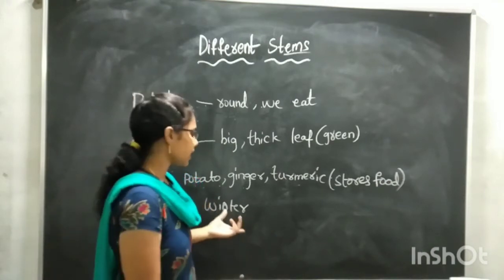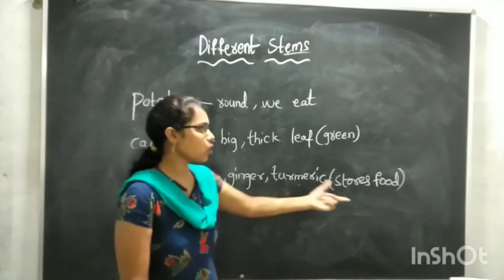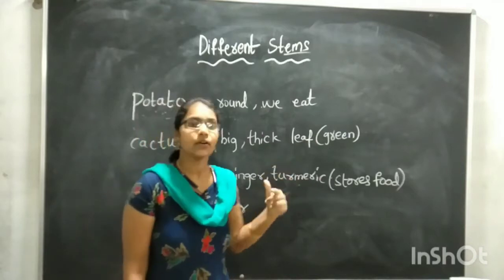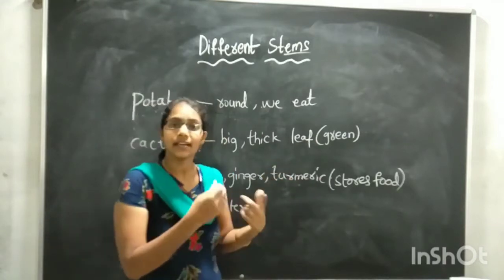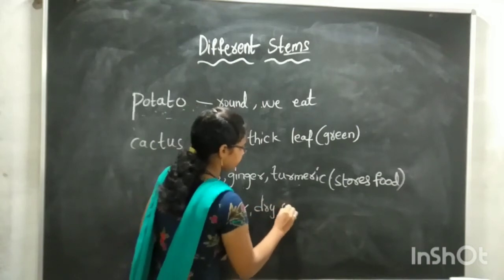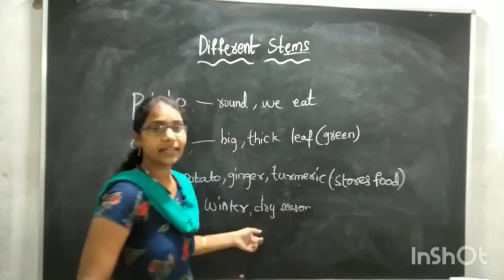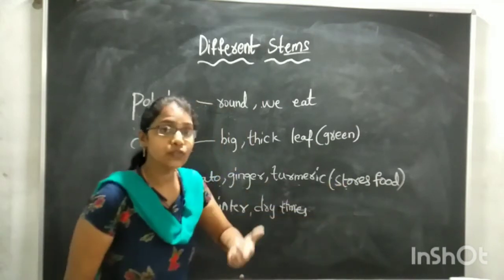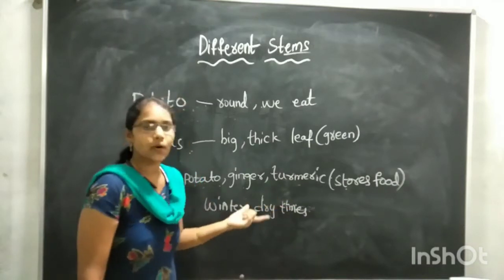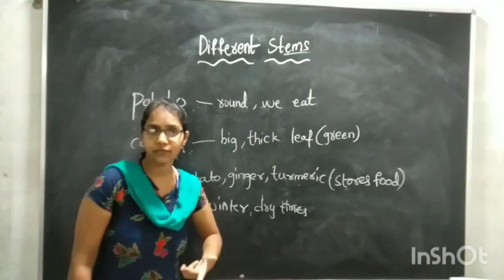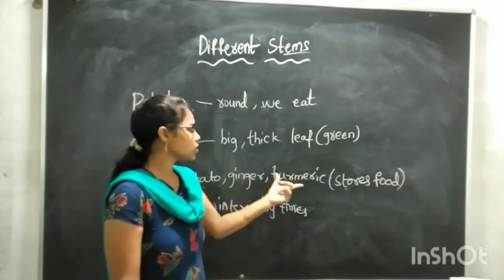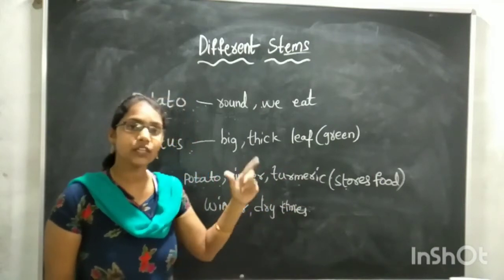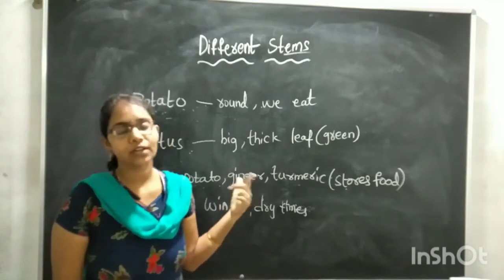The plant will not get enough sunlight to prepare food. So this stored food, they will use at that time, in the winter season and also in the dry season. They will use this stored food. In this time the plant cannot make food. So potato, ginger and turmeric stems store food inside them. In the dry time and in the winter time, they will give that food to the plant.